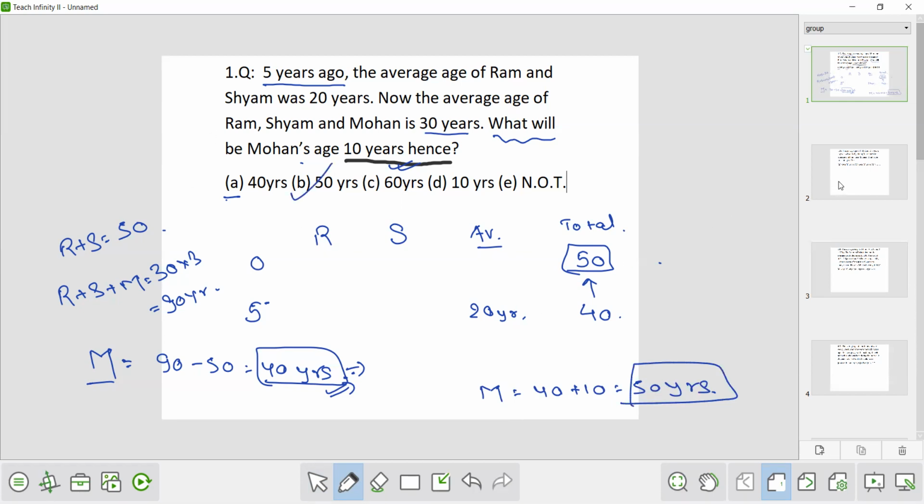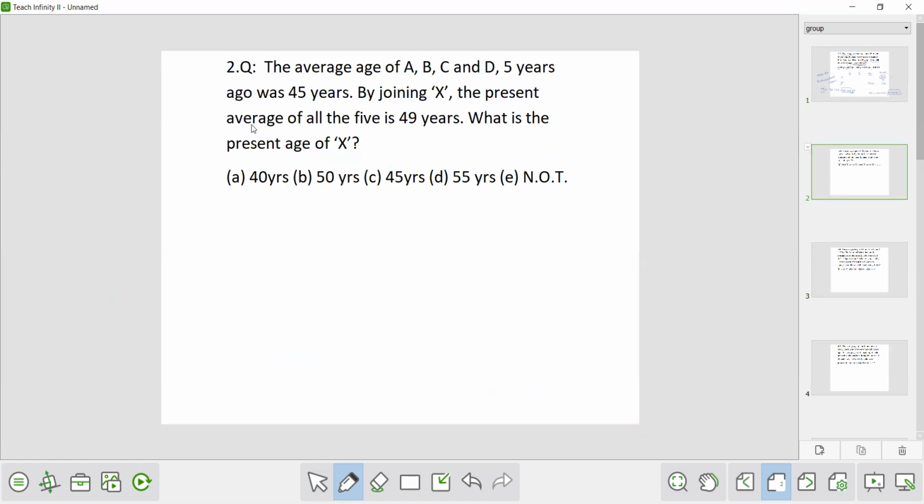Okay. Now we will proceed towards the next question. Question number 2. The average age of A, B, C and D 5 years ago was 45 years. By joining X, the present average age of all the 5 is 49 years. So what is the present age of X?